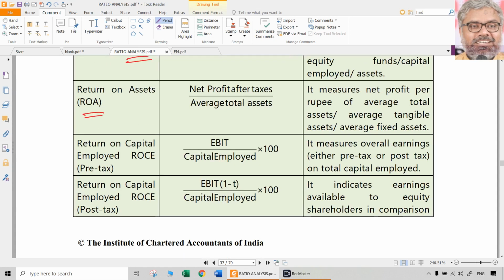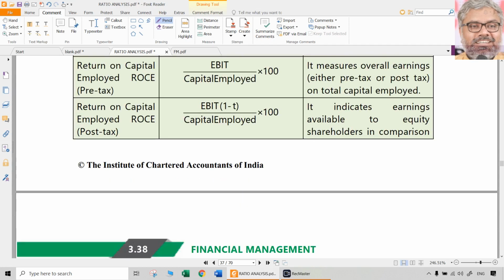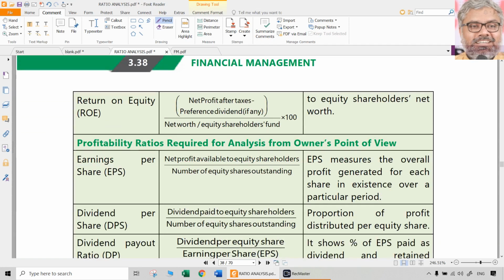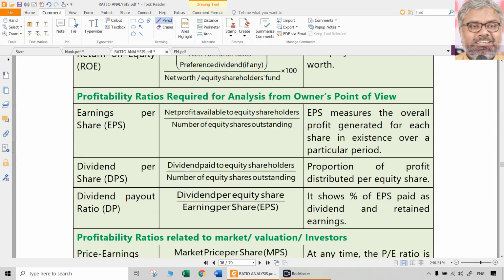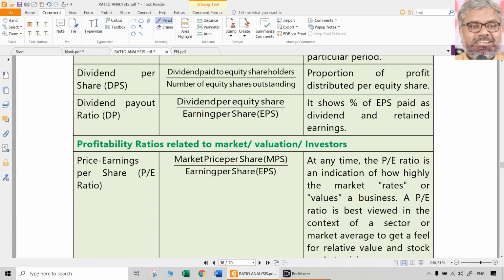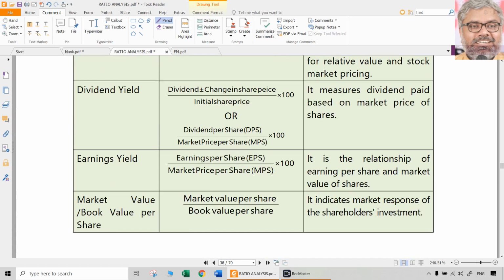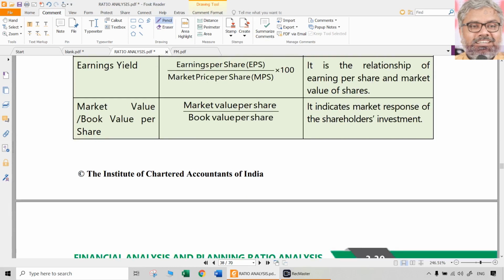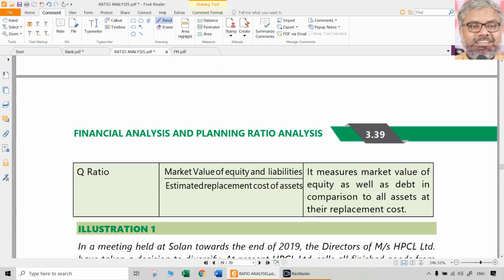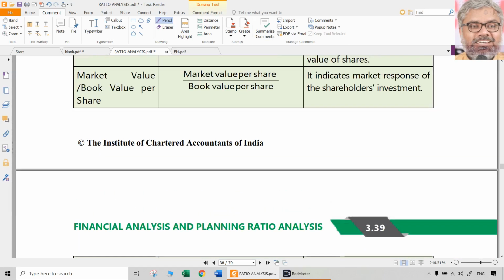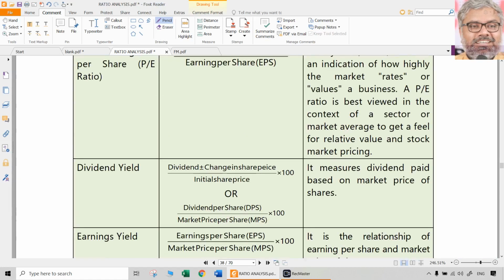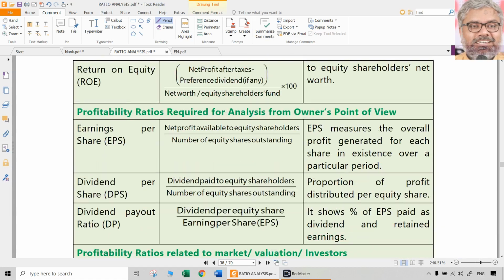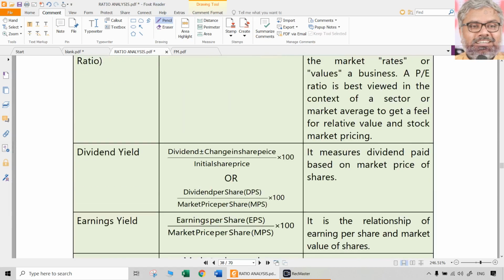These are particular formulae. Return on assets, return on capital employed, pre-tax and post-tax, and return on equity, very important. Then earnings per share, dividends per share, payout ratio, PE ratio, dividend yield, earnings yield, price to book, PTB, and Q ratio last. These are the various ratios. So you should write all of these ratios on paper and you should practice them and remember them well.